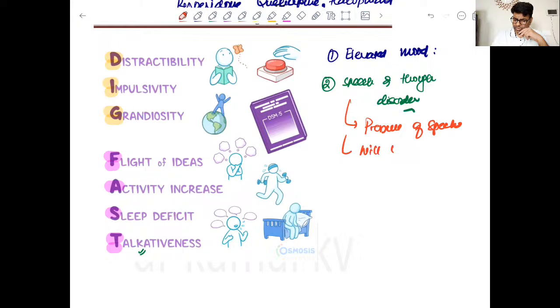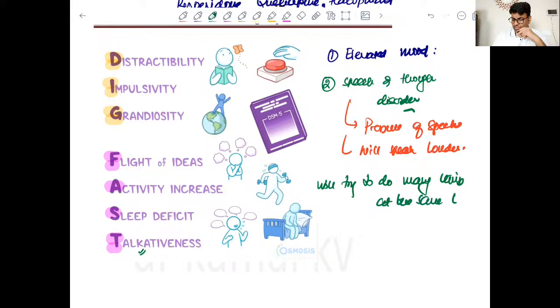So there is pressure of speech, will speak louder, right? And then in terms of psychomotor activity, patient will try to do many things at the same time, right? He will think that he's a multitasker.